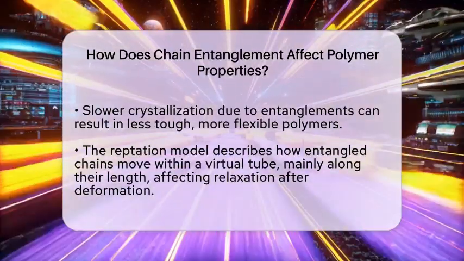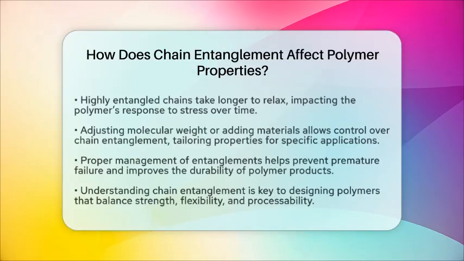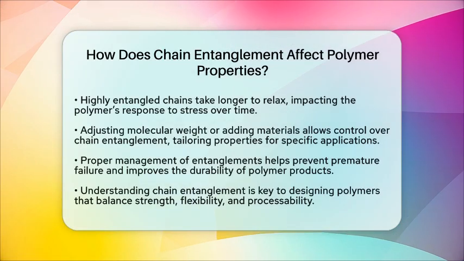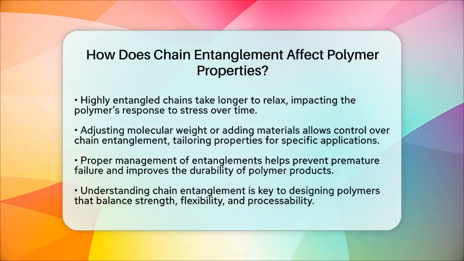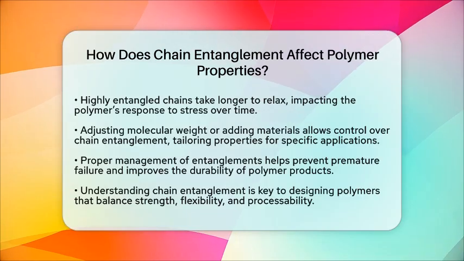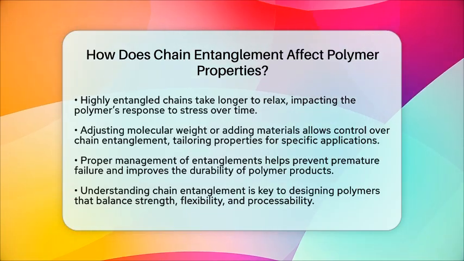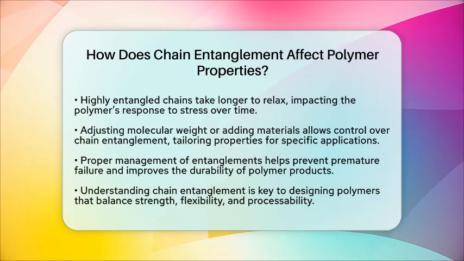Controlling chain entanglement is essential for designing polymers with specific properties. By changing the molecular weight or adding other materials, manufacturers can adjust how tangled the chains are. For example, reducing entanglements in thin films can prevent brittleness, while maintaining enough in bulk materials ensures durability.